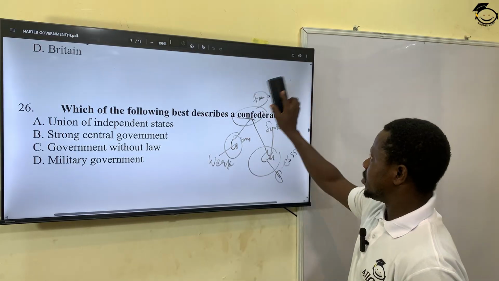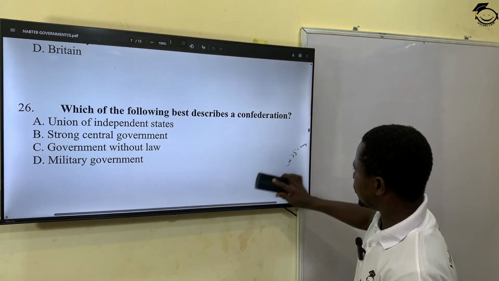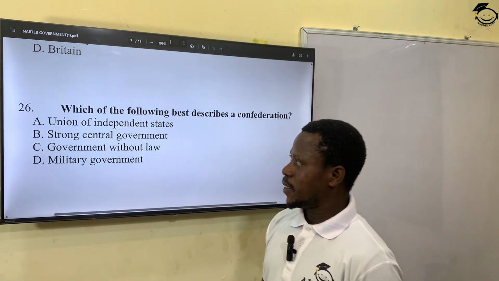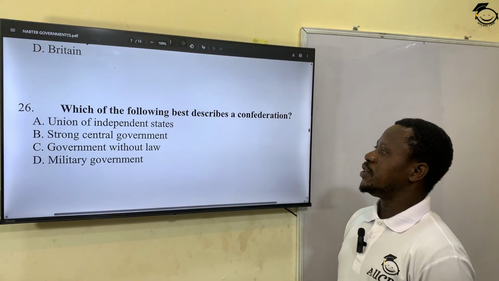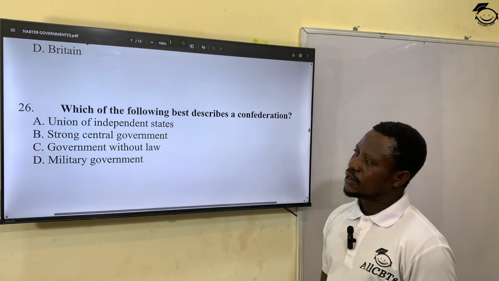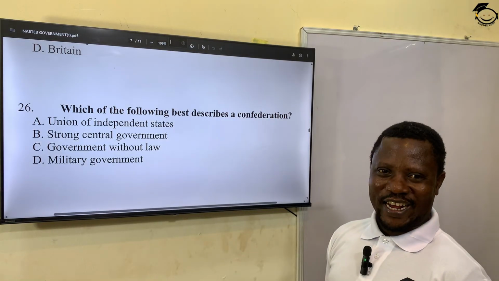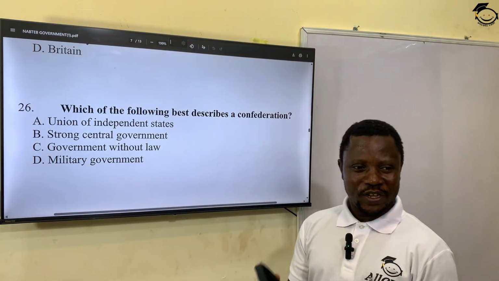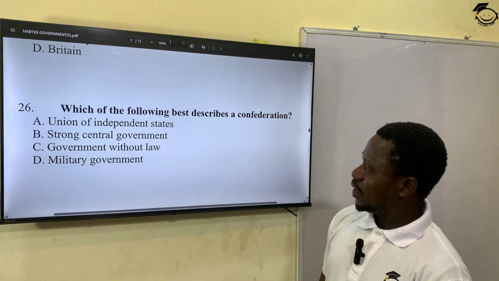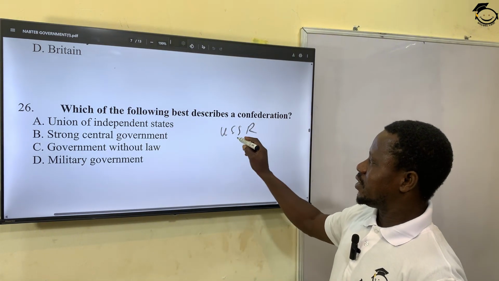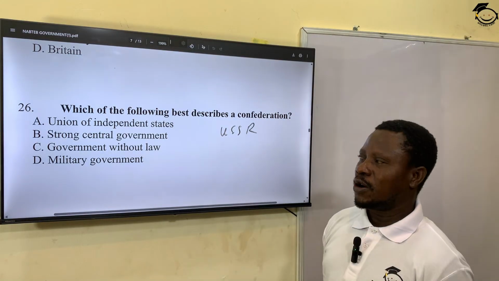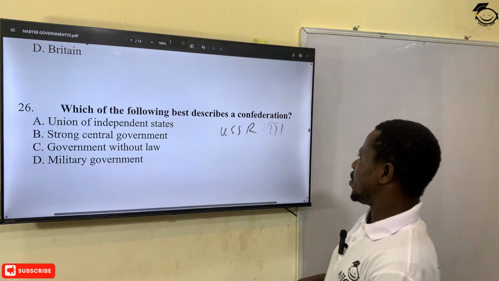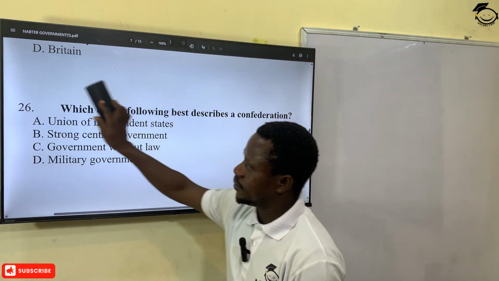No wonder no country is operating it at the moment, right? So, which of the following best describes a confederation? A, a union of independent states, yes. B, strong central government, that is federalism. C, government without law, wow, that's anarchy. D, military government. The most correct answer here is a union of independent states coming together. A place that comes to mind is the USSR, the United Soviet Socialist Republics. They are a union of independent states. And by 1991, they broke into 15 different countries. Okay? So the correct answer here is A.